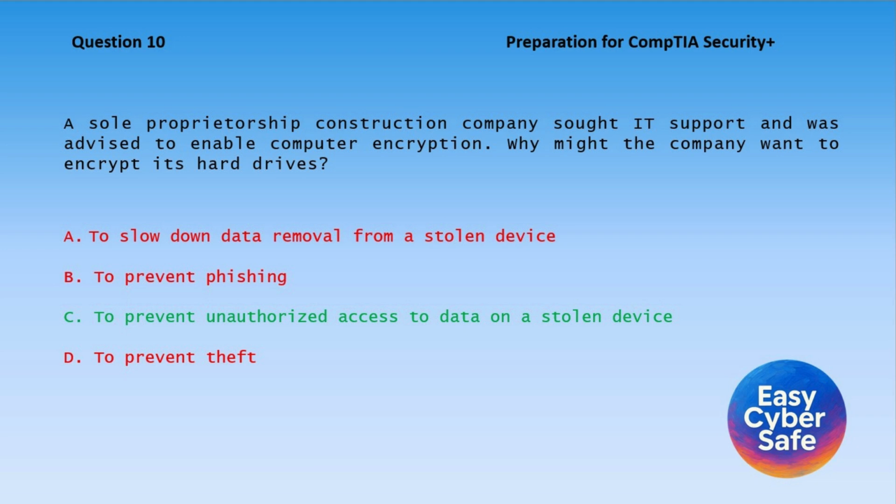Correct answer, C. Enabling hard drive encryption prevents unauthorized access to data on a stolen device by requiring a key, protecting against data loss. It doesn't slow data removal, prevent phishing, or stop theft, as malicious actors can still steal or wipe the drive.